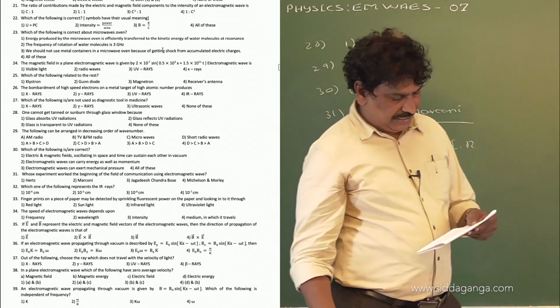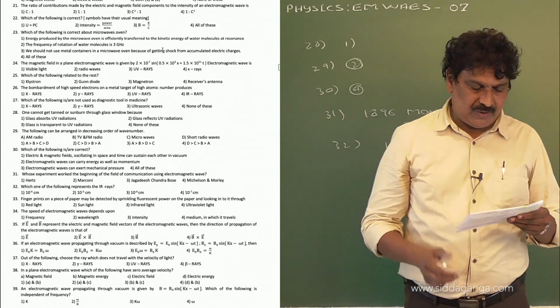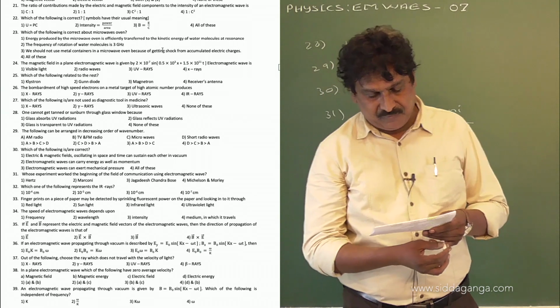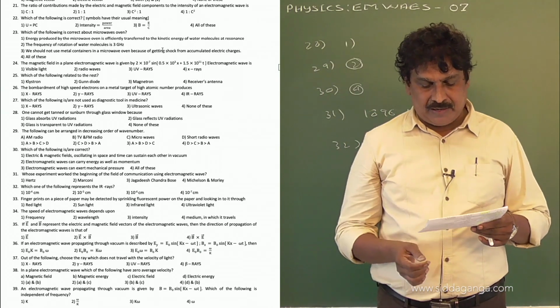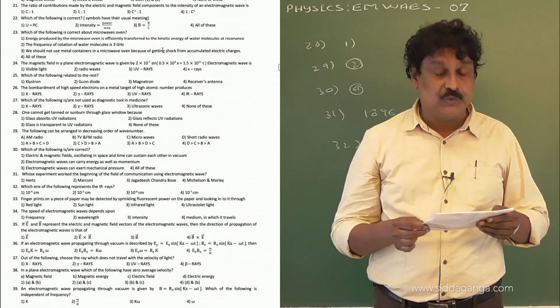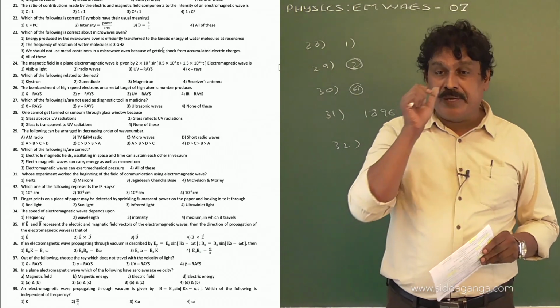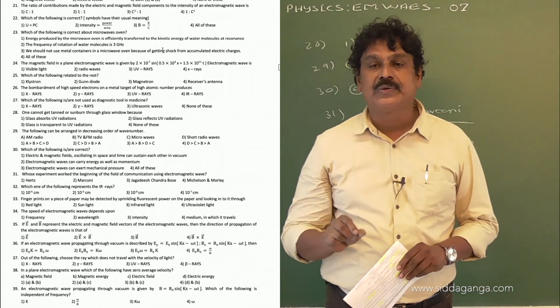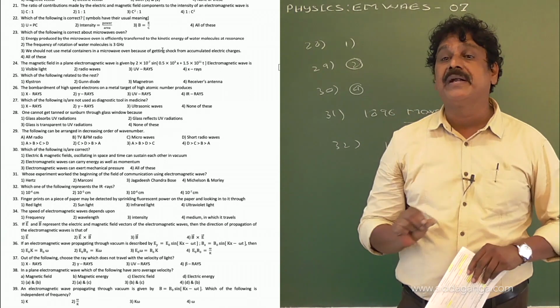And question number 33. Fingerprints on a piece of paper may be detected by sprinkling fluorescent powder on paper and looking into it through which rays? We know that ultraviolet rays produce fluorescence in certain materials.